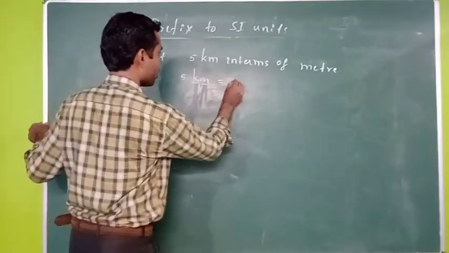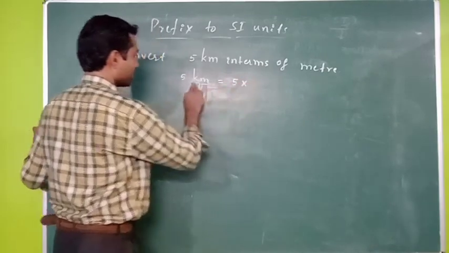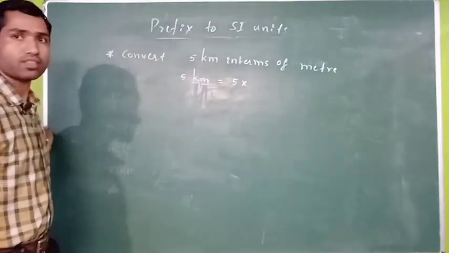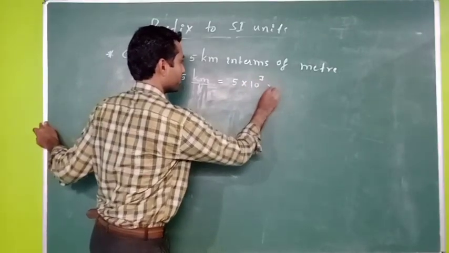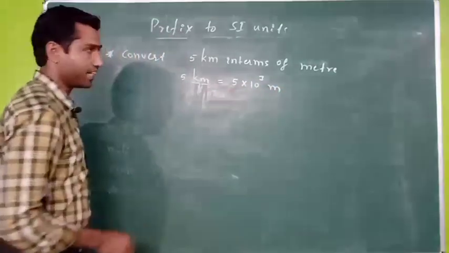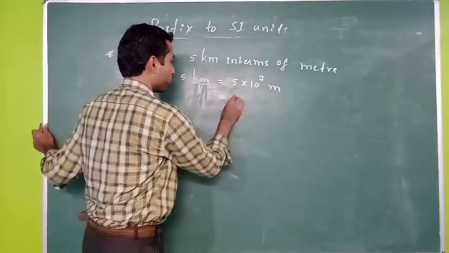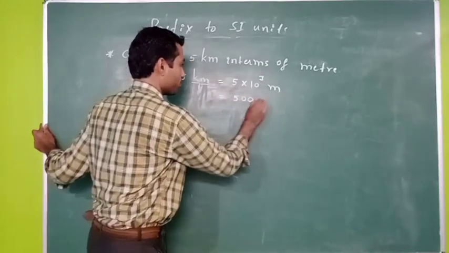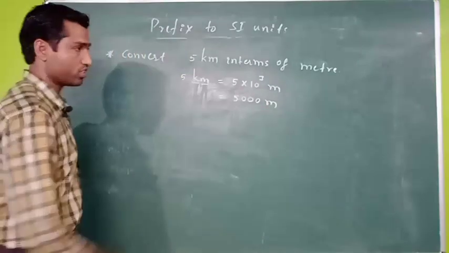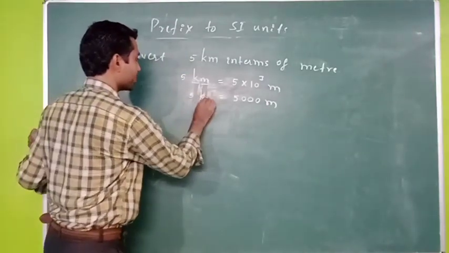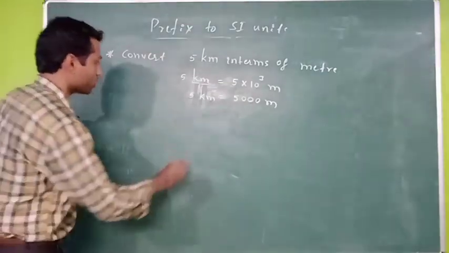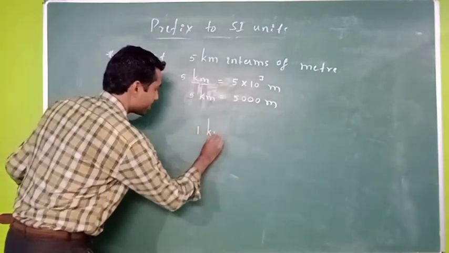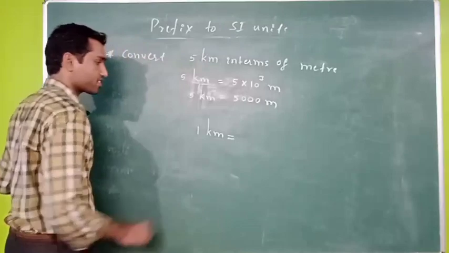This is equals to 5 as it is. Kilo means how much? That is equals to 10 raised to 3 meter, right? So this is equals to 5000 meter. So therefore 5 kilometer is equals to 5000 meter.